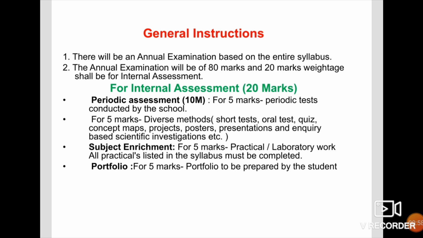Then the remaining 5 marks are for diverse methods. Those are small tests conducted in the class, oral test, quiz, concept maps, project or posters. Subject enrichment is 5 marks. Subject enrichment here is the practical or laboratory experiments you are doing in the school. Then the remaining 5 marks are for portfolio. Portfolio is a type of assignment or a small test conducted in the classroom by the teacher.